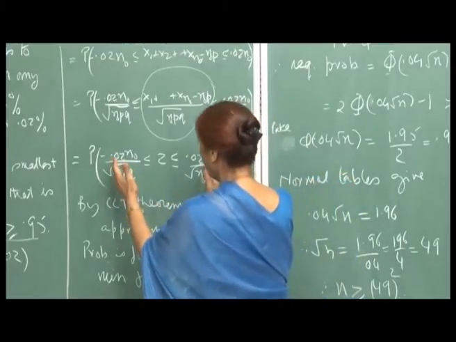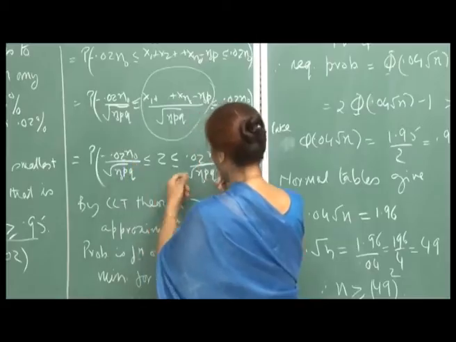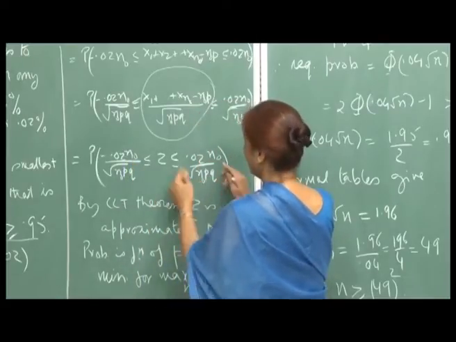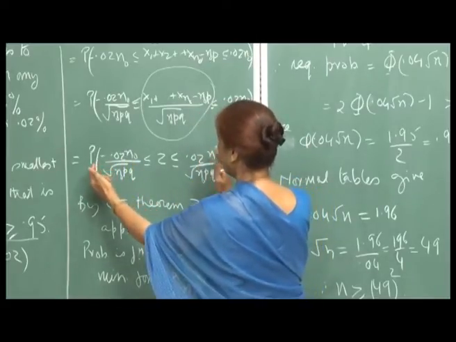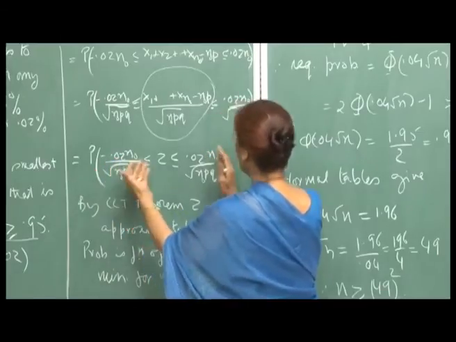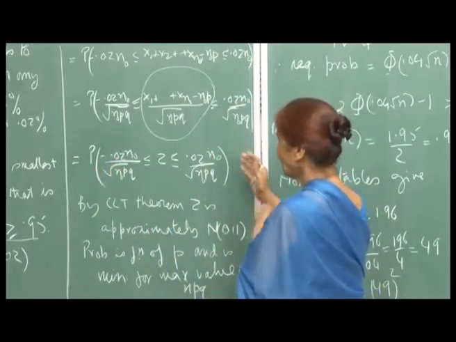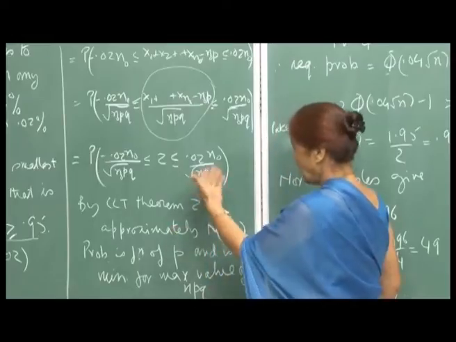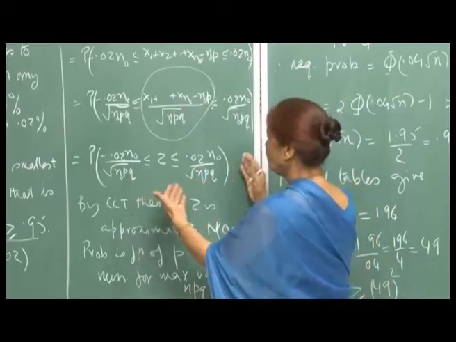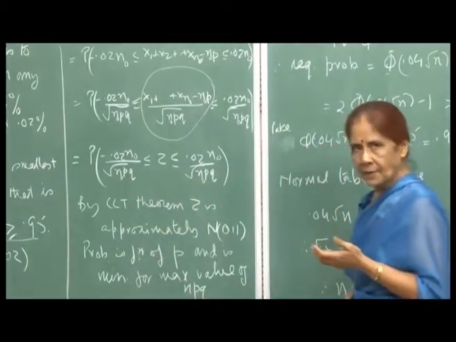So, this interval will be the smallest for the maximum value of this number. If the probability for the smallest interval is greater than 0.95, then for any other p, this probability would be greater than 0.95. That is the idea.